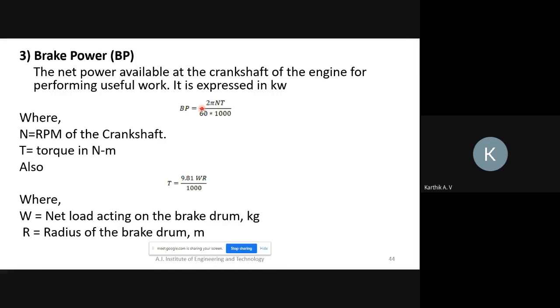So brake power is the power available at the crankshaft. Usually in a cylinder, 100% efficiency is not possible. Some losses will happen. So after losses, the actual power developed from the engine is called brake power. Using this formula, you can find brake power. All of you take down this formula. And how to find torque? Torque is equal to 9.81 into W into R divided by 1000. So this is brake power. Finished?